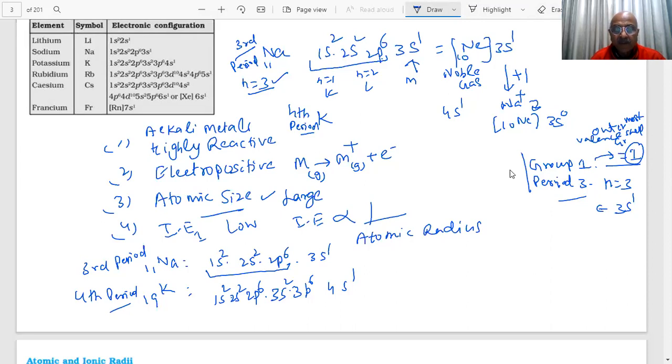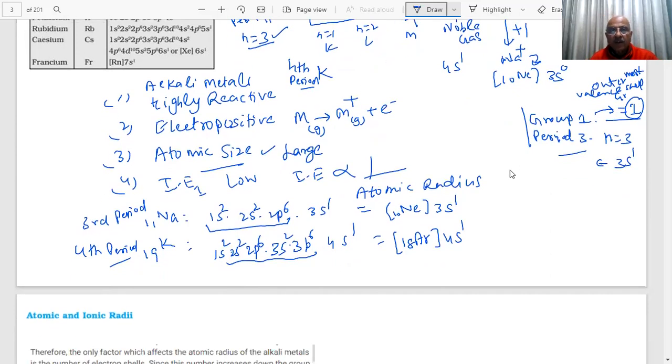Is it right or wrong? Tell me. How many are there? 2, 4, 6, 8, 10, 12, 18. What is 18? This is a noble gas. Here I wrote neon 10, 3s1. And 18 is argon, 4s1. Is it right or wrong? Tell me, students. Did I write right or wrong? Any problem here in the electron distribution?